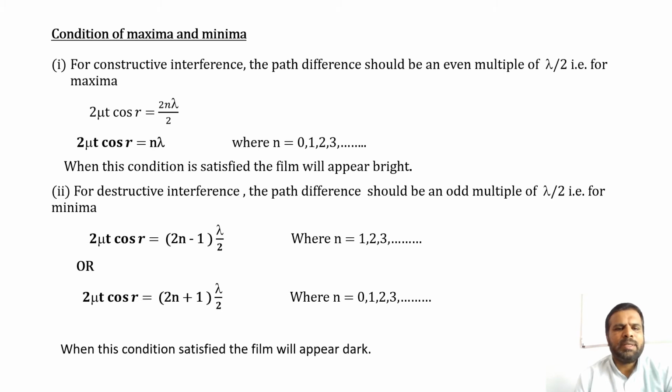Second one, for destructive interference, the path difference should be an odd multiple of lambda by 2, that is for minima. 2 mu t cos r is equal to bracket of 2n minus 1 bracket complete into lambda by 2, where n is equal to 1, 2, 3. The equation for this can also be written as 2 mu t cos r is equal to bracket of 2n plus 1 bracket complete into lambda divided by 2, where n is equal to 0, 1, 2, 3, etc. When this condition is satisfied, the film will appear dark.